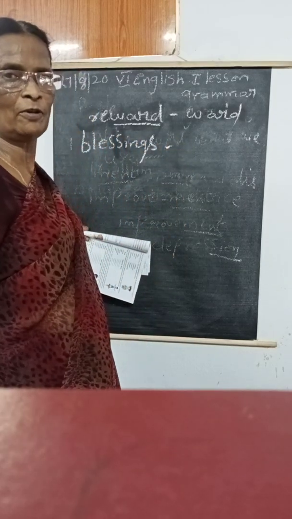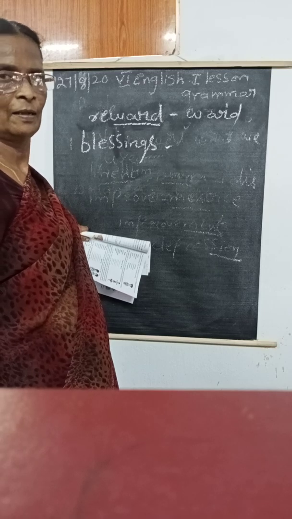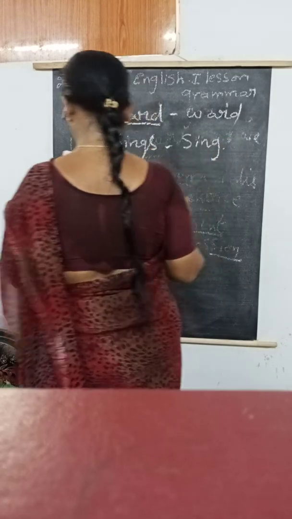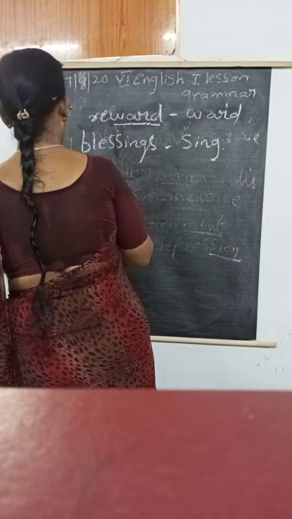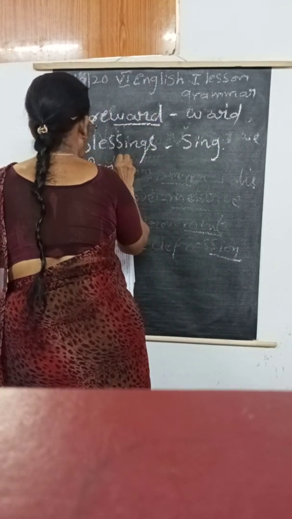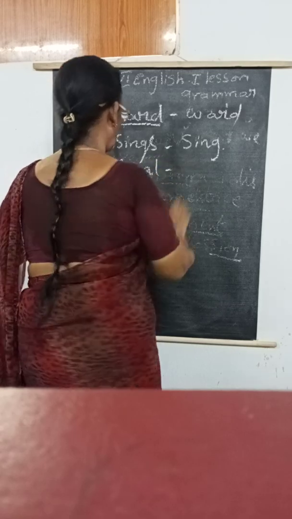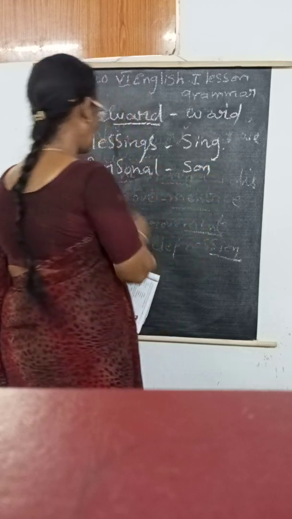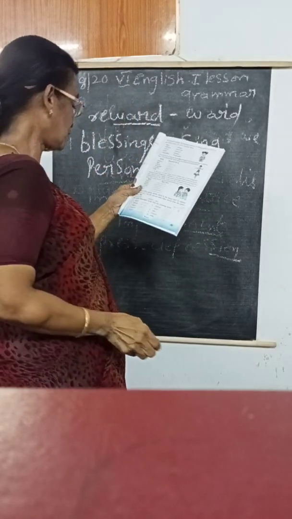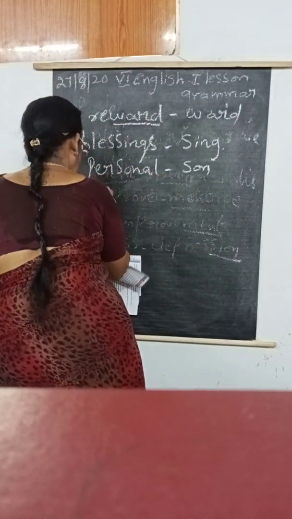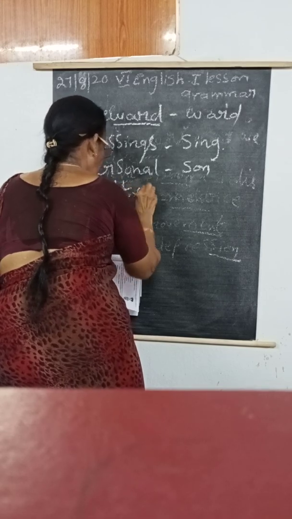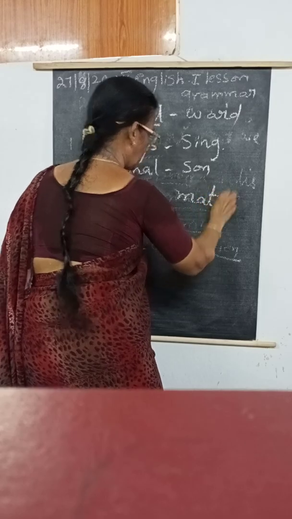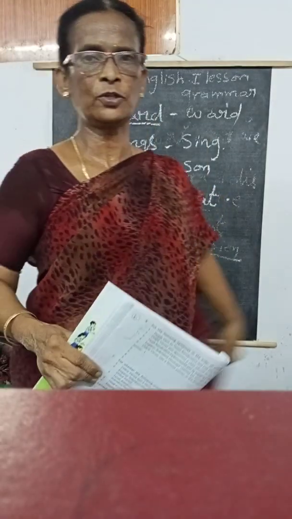Next one. Blessings. What is the meaningful word? Sing. Okay, very good. Sing. Then third one, personal. What will come? Son. Very good. You can write person also. Okay. Next one. Matter. What will come? Mat. Okay, ma? Have you understood?